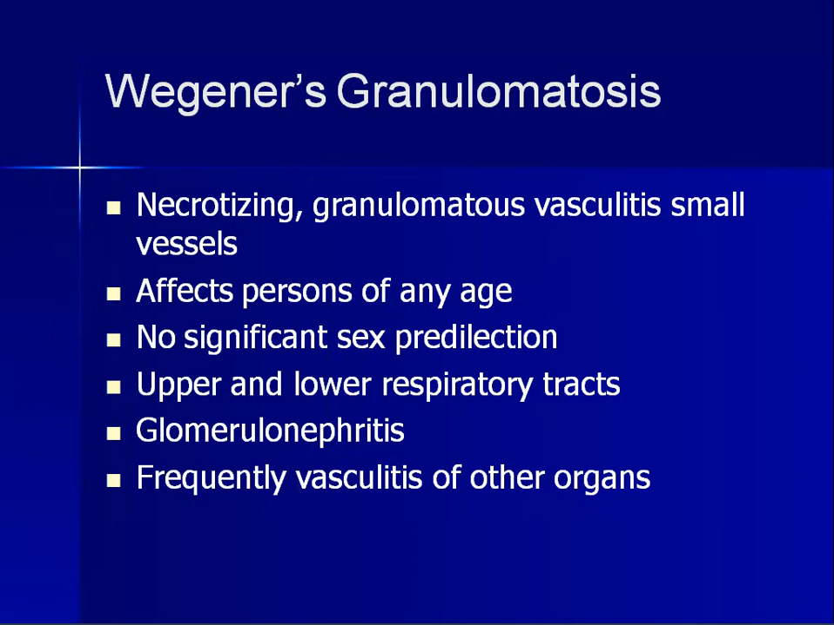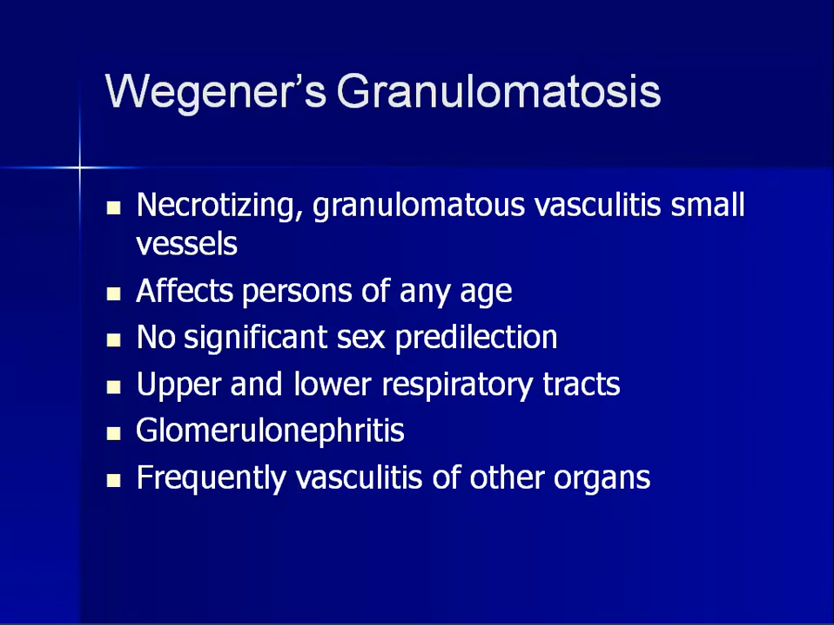And then Wegener's granulomatosis. This is another granulomatous vasculitis, and it's a necrotizing vasculitis affecting the small vessels, and it affects persons of any age. So there is no age predilection and no sex predilection in Wegener's granulomatosis, and it affects the upper and lower respiratory tracts and the kidneys, causing glomerulonephritis, and it can involve other organs also. So the important point is it involves mostly the lungs and the kidneys.